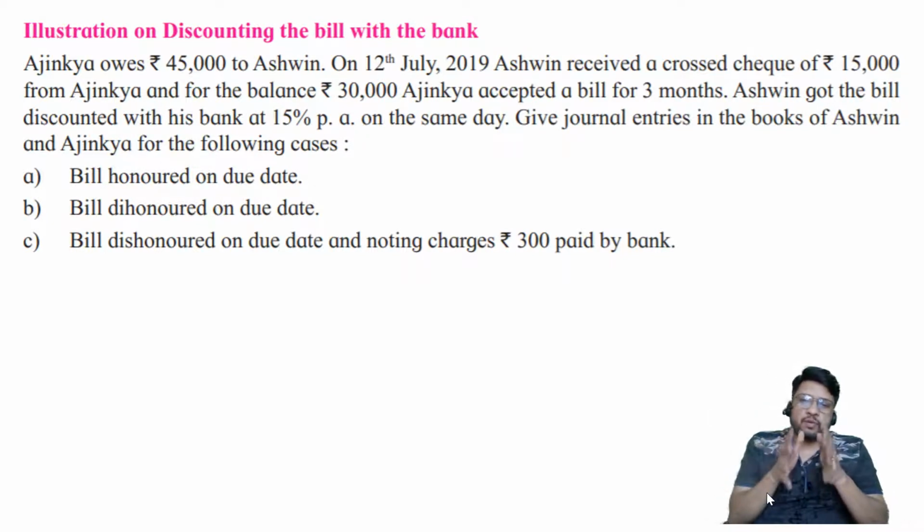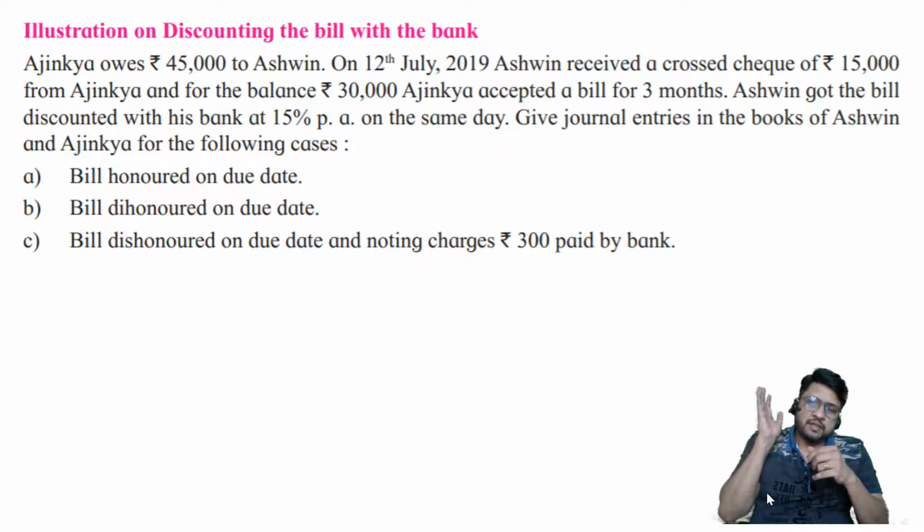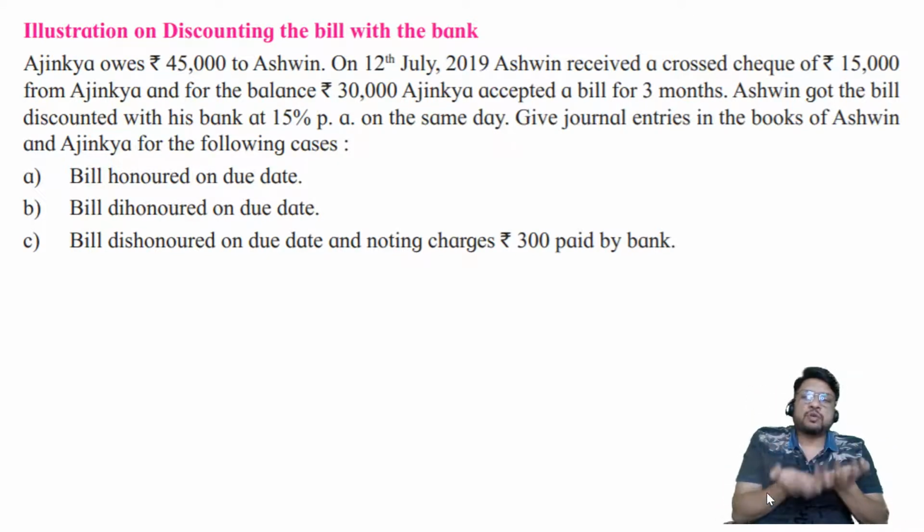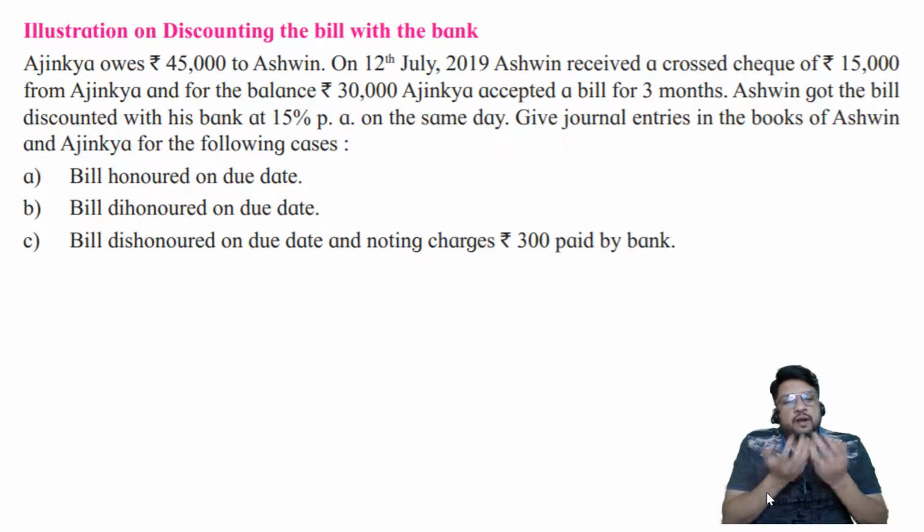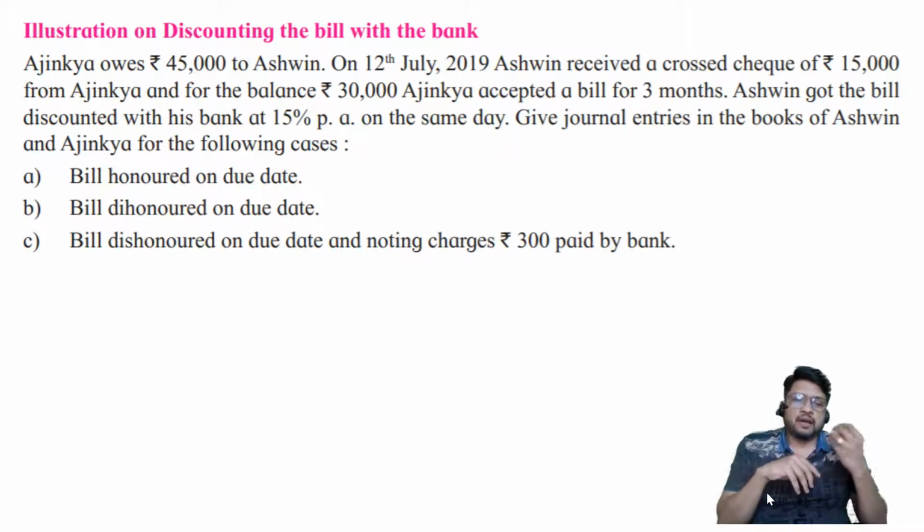It means before the problem has started, somewhere in the past, Mr. Ashwin has either sold some goods to Ajinkya or has provided some services to Ajinkya, but Ajinkya did not pay the money for the goods or did not pay the money for the services. So Ajinkya remained as a debtor in the books of Ashwin and Ashwin remained as a creditor in the books of Ajinkya. Then some more days have passed by and now they are telling us on 12th of July Ashwin is finding that Ajinkya is ready to give him money.